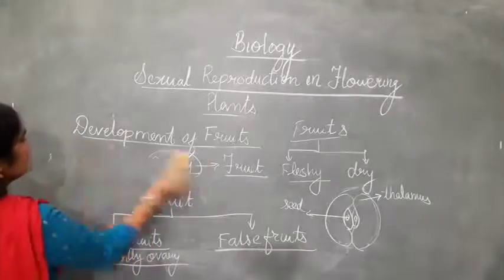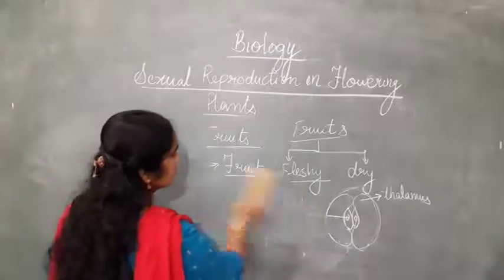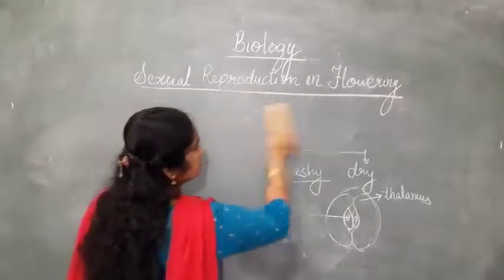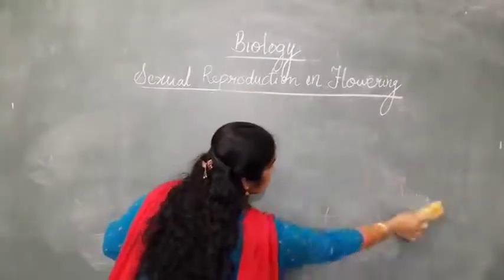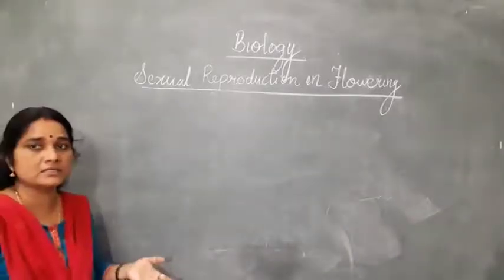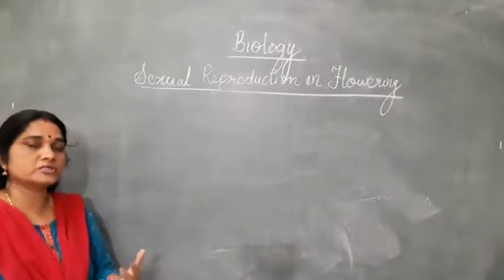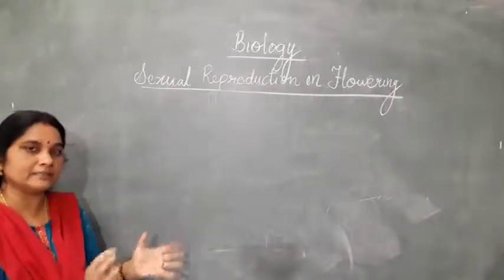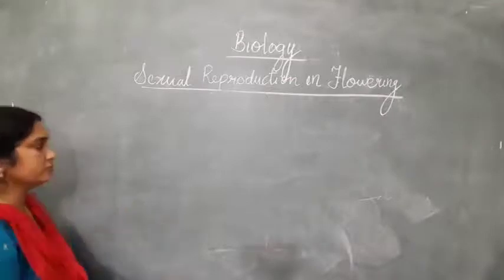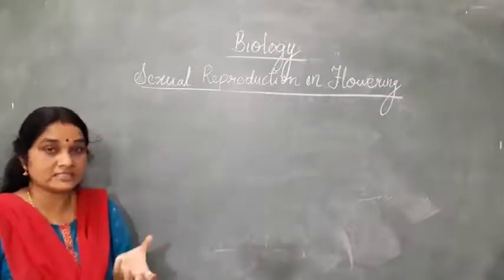Next you can see there are certain mechanisms. Fruit is a product of sexual reproduction by the plants. But there are certain mechanisms adopted by the plants that are a little bit imitating kind. I told you inside the fruit ovules are present, that is, the seeds are present.